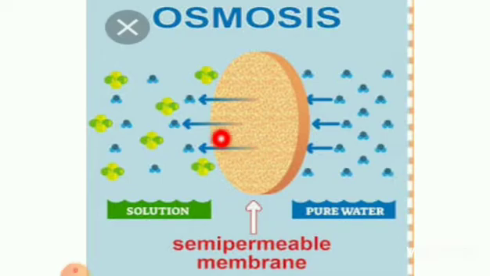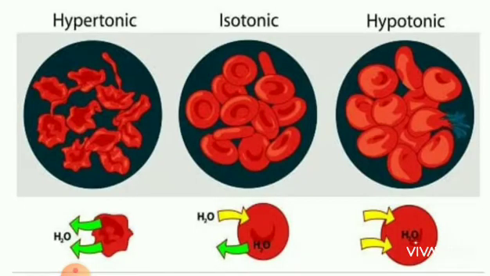Next, osmosis. Osmosis is the movement of solvent particles across a semi-permeable membrane from a dilute solution into a concentrated solution. The solvent moves to dilute the concentrated solution and equalize the concentration on both sides of the membrane. The name of this process is known as osmosis. Do you follow, children? Osmosis is nothing but the solvent moving to dilute the concentrated solution and equalize the concentration on both sides of the membrane.